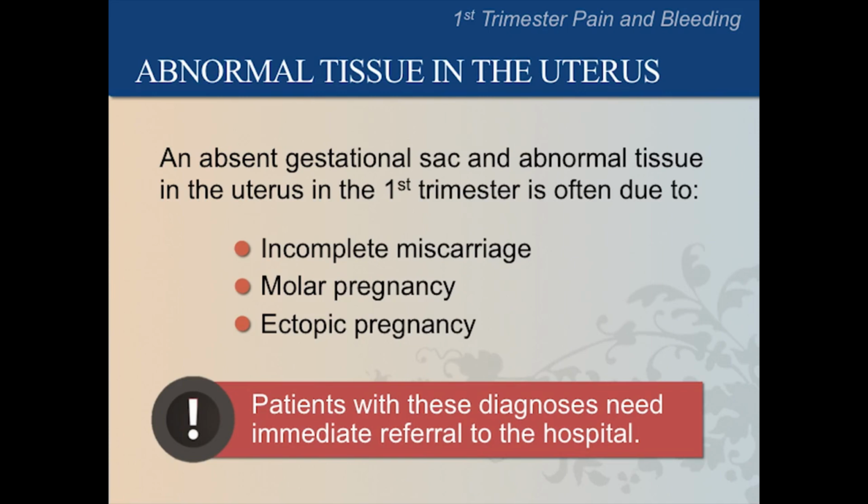In a complete miscarriage, the fetus and all gestational tissues have already passed out of the uterus. The woman will describe bleeding and passing tissues at home. Therefore, on ultrasound, the uterus appears empty in a completed miscarriage. Patients with a complete miscarriage do not need referral to the hospital. You can follow up clinically on your own.